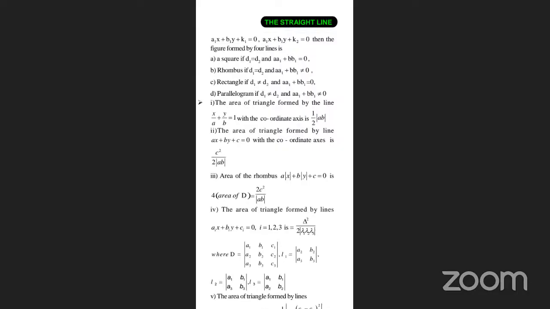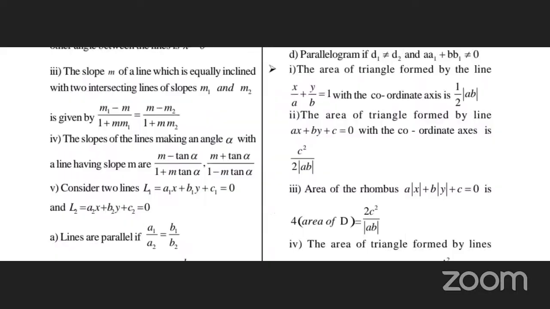When the line equation ax plus by plus c is given, the area of the triangle is found out by c square by 2 into mod of AB. C square by 2 mod AB is what we use when the line equation ax plus by plus c is given.